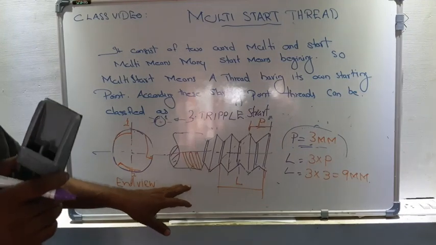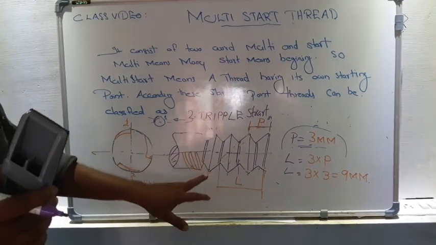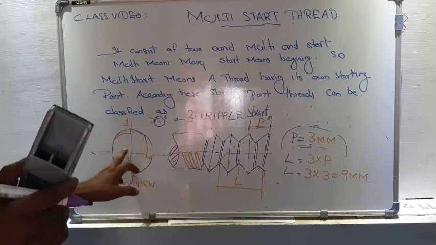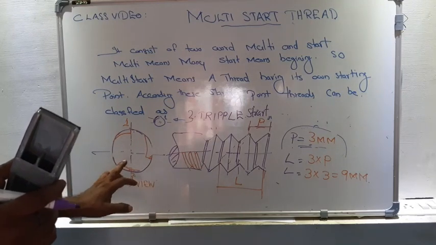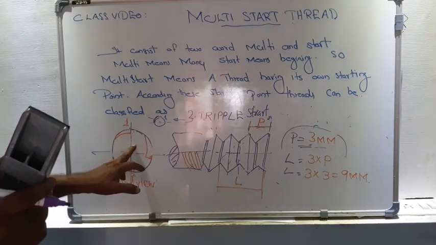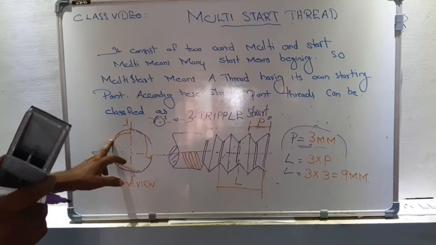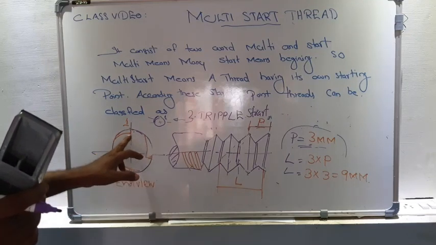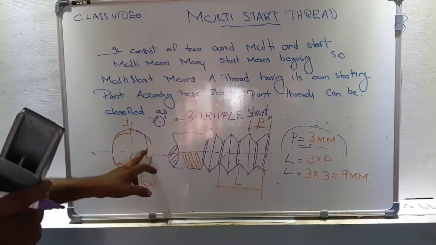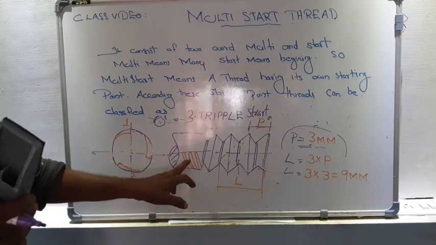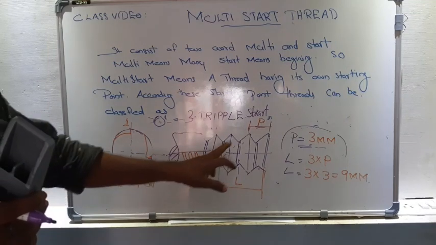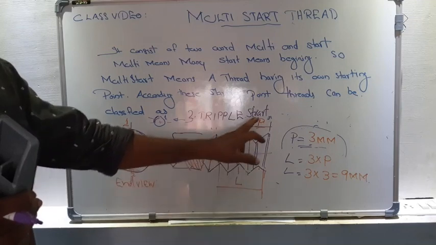Next, move on to triple start thread. This figure shows the triple start thread. Here in this end view, we can see there are 3 starts: start 1, start 2, start 3. Here there is a relation between pitch and lead.